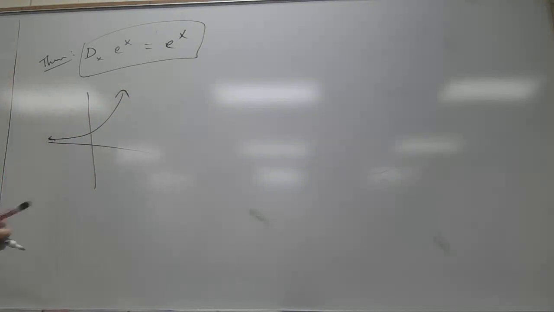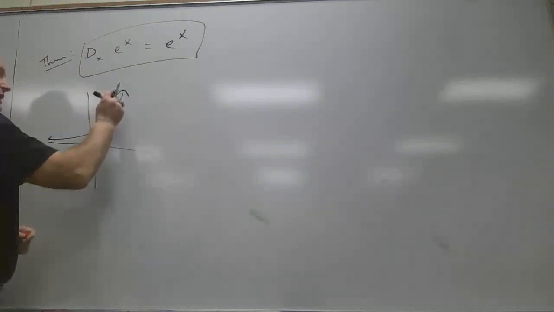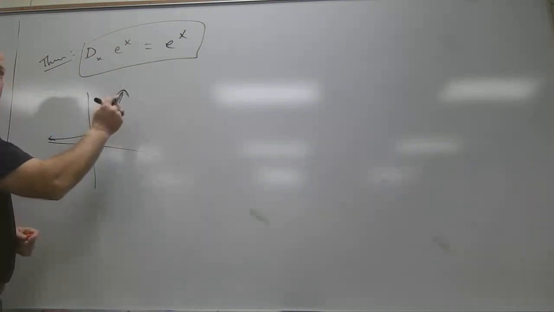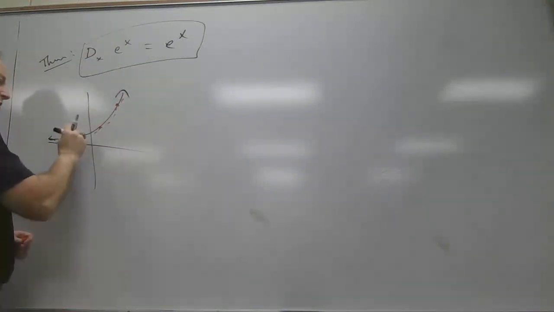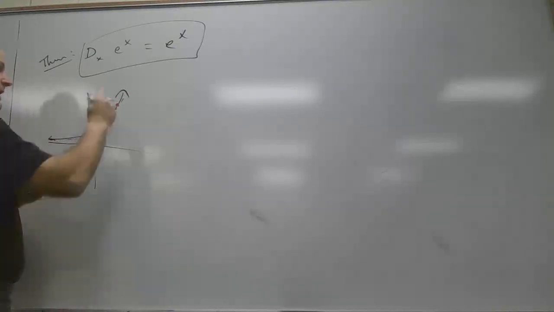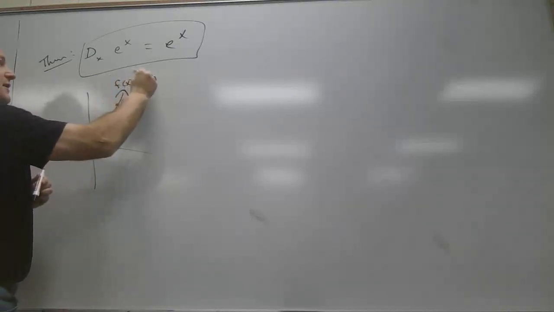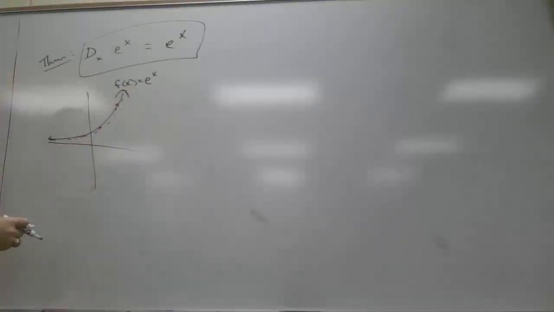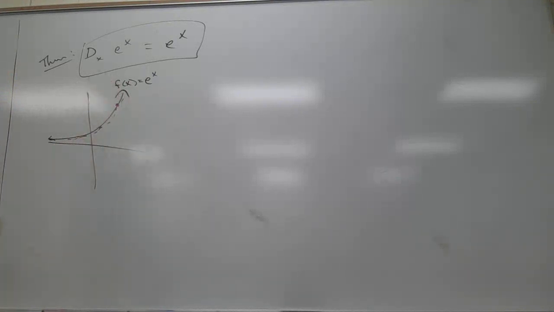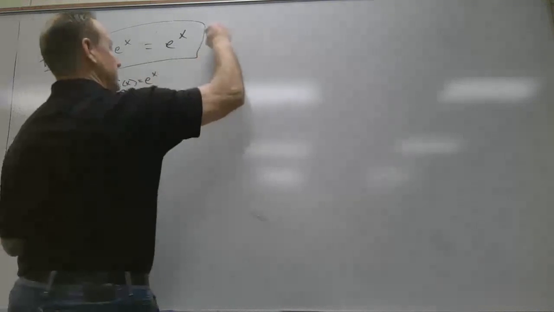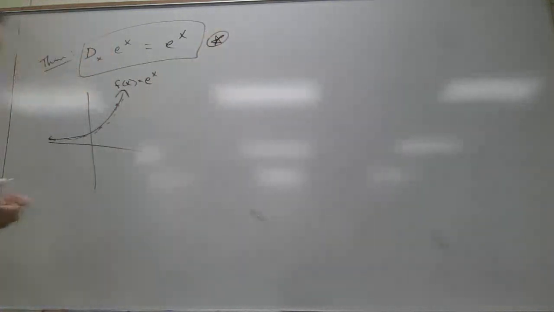Okay? But what is the derivative measure? Hannah, back to you. Rate of change. Instantaneous rate of change, which is graphically the slope of the tangent line. So the slope of the tangent line at any point on the y equals e to the x, or f of x equals e to the x, curve is going to be given by e to the x. So the slope of the tangent line at e is going to be e. Isn't that nice? The slope of the tangent line at e squared is e squared. So that's pretty cool, right? This is really a neat thing.